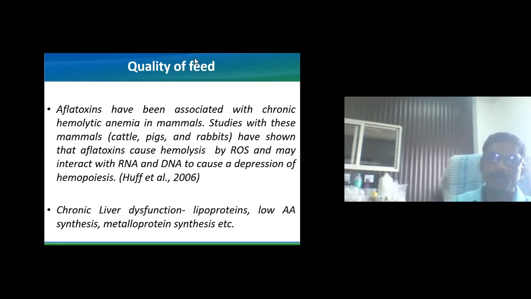Aflatoxins can cause hemolysis by ROS production and may interact with DNA and RNA to cause depression of hemopoiesis. ROS, as everybody knows, means reactive oxygen species. Whenever there is an interaction with the lipid plasma membrane of the RBC as well as of other cells, there is formation of reactive oxygen species, and that will cause cell membrane damage.